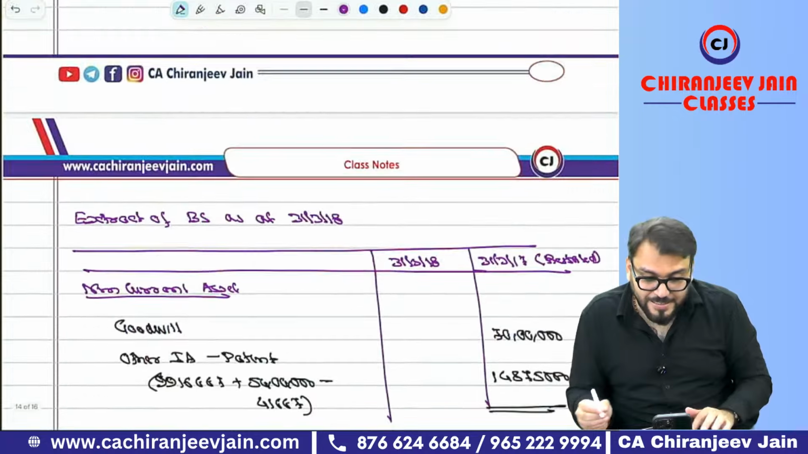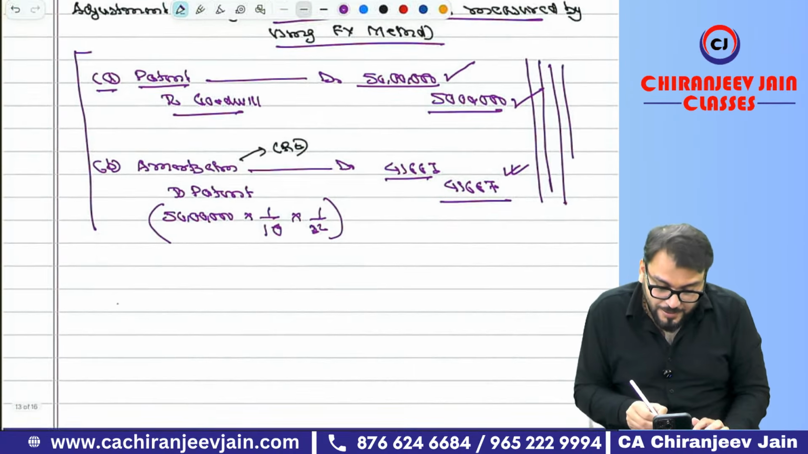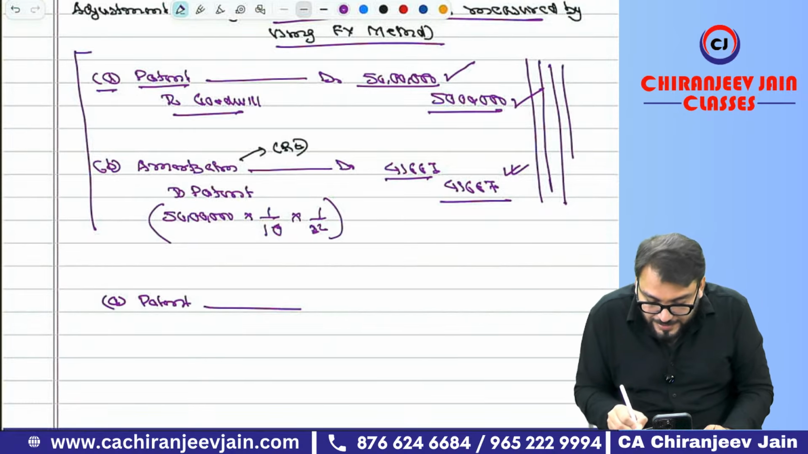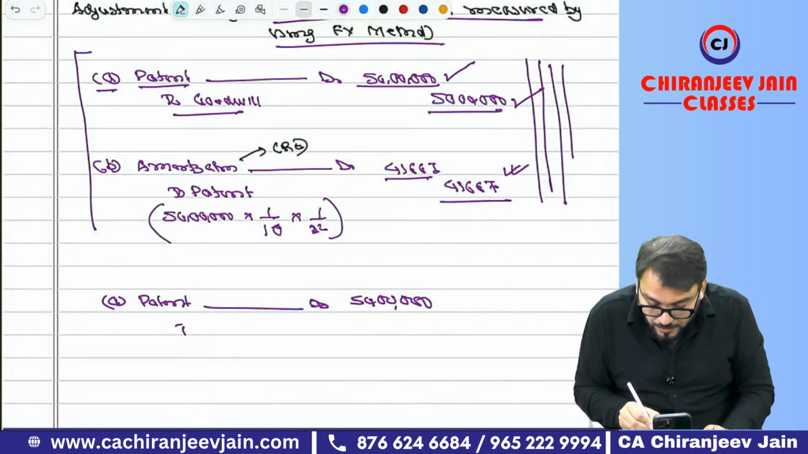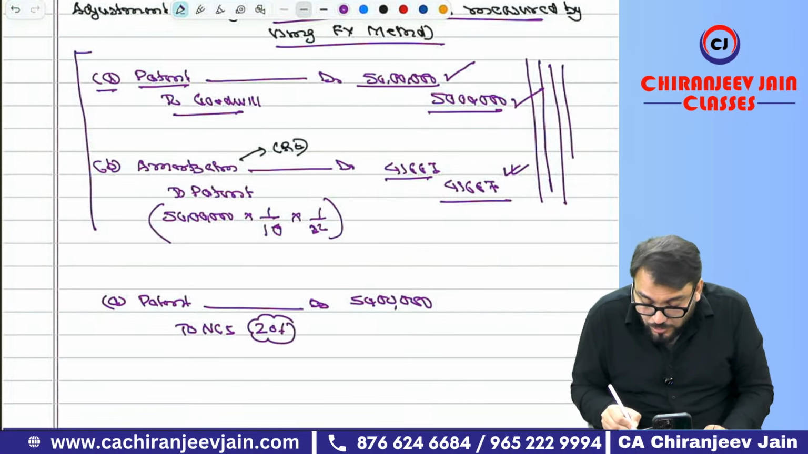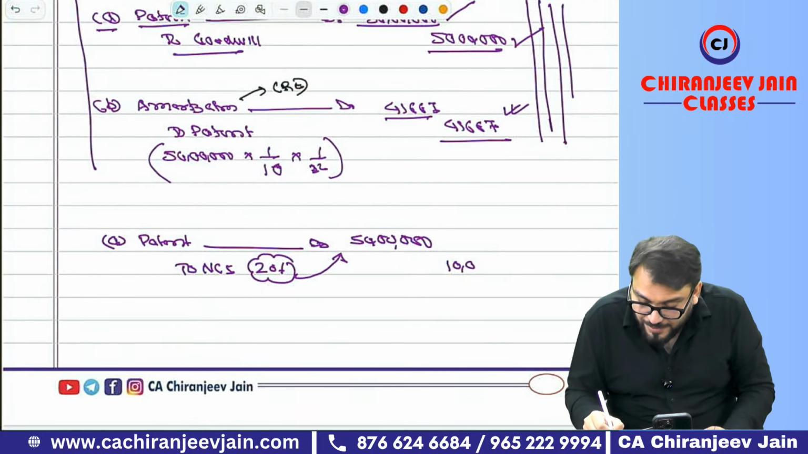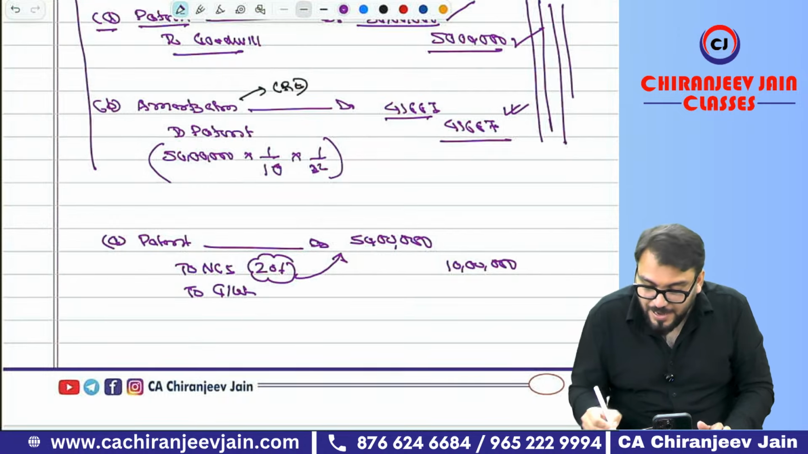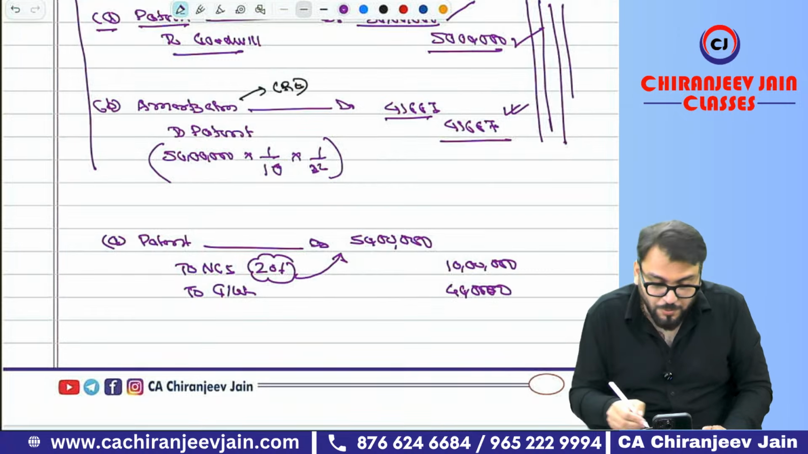Just try to understand. If suppose NCI is measured by using proportionate method, then what you will do? Patent will increase by 50 lakh. To NCI. Suppose NCI is 20%. NCI will increase by 20% of 50 lakh, which will be 10 lakh. And then goodwill will decrease by 40 lakh. Understood this point? Have you understood this point?